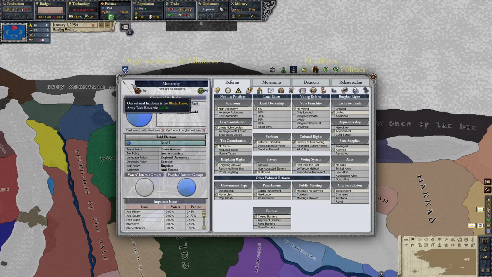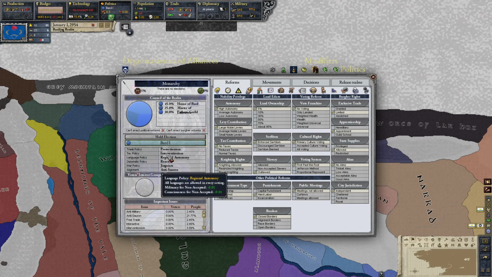So first of all, leader portraits unfortunately are gone. As cool as they were, they weren't very flexible and required a lot of cleanup from the mod team to really get them functioning as intended, and yet we were still seeing a whole bunch of issues related to them. So what we opted on doing is instead going a little bit back to what the vanilla game does with national values, but instead of doing that, we chose to go with cultural heirlooms, for example.